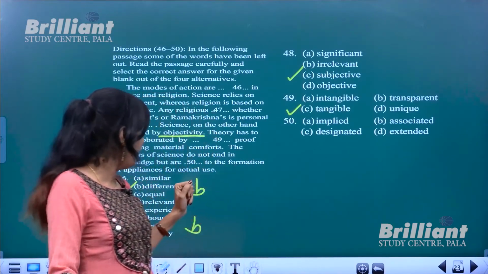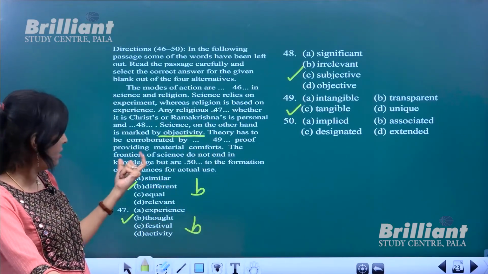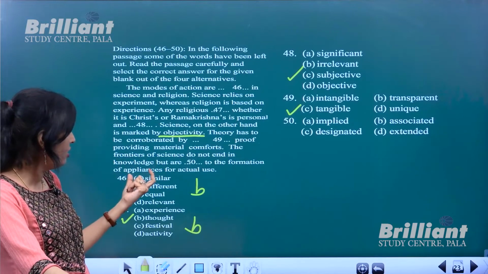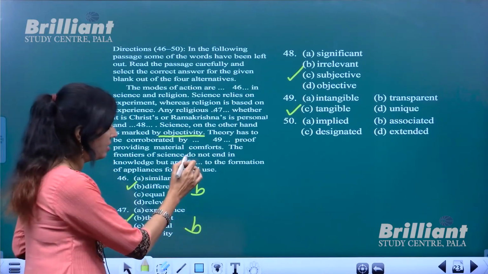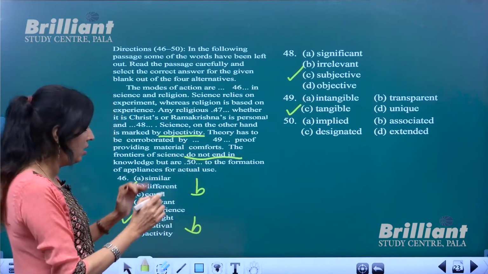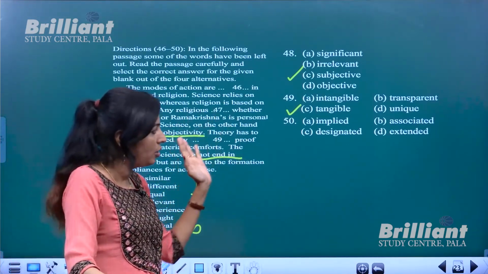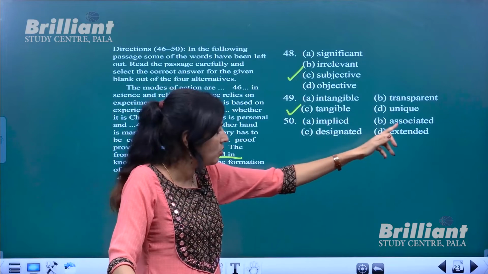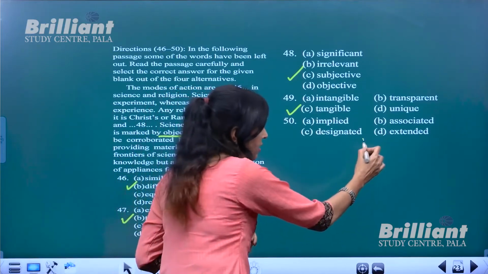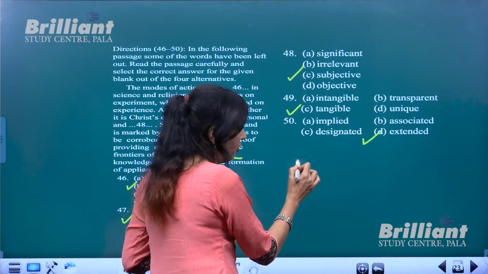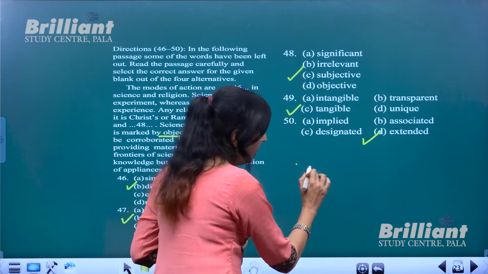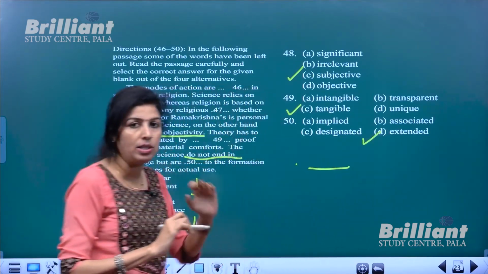Then last blank is, the frontiers of science do not end in knowledge. So that do not end. So this is the clue to your answer. Do not end in knowledge, but are end and opposite, not implied, associated, or designated, but extended. End means to put a full stop, and the opposite of that will be extended, to continue.